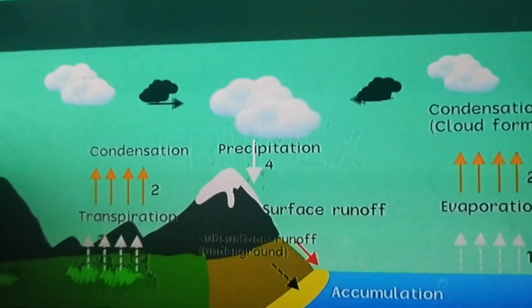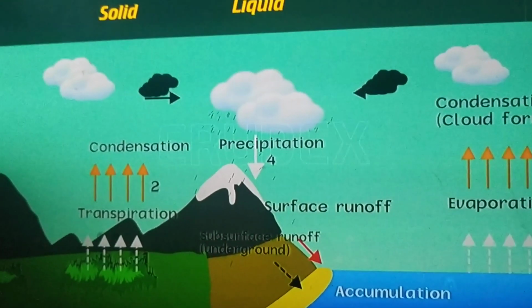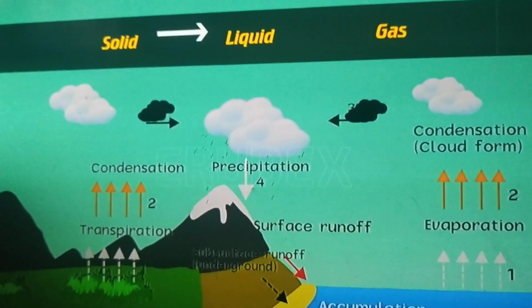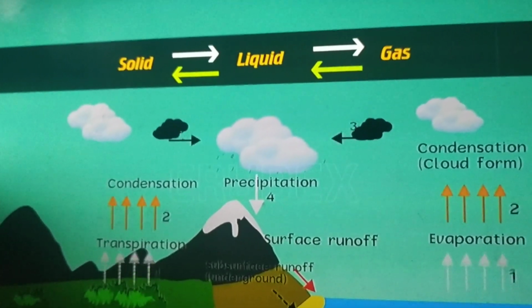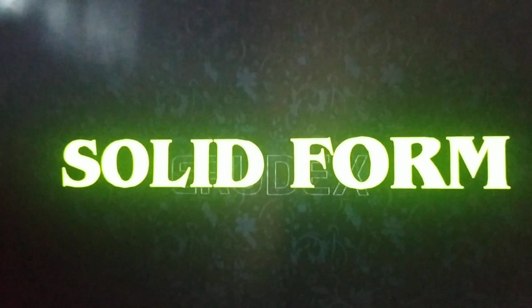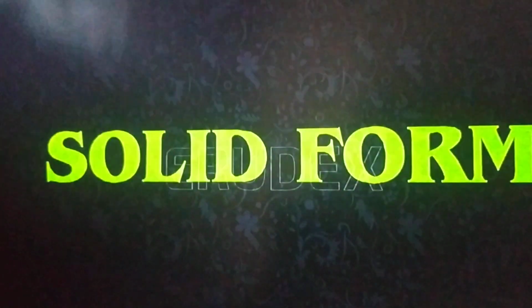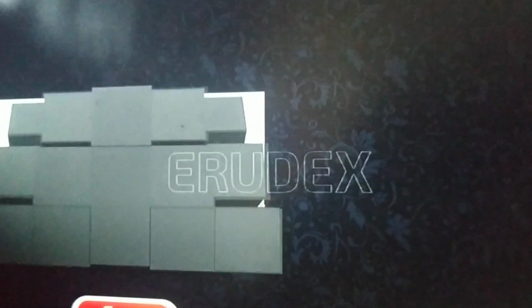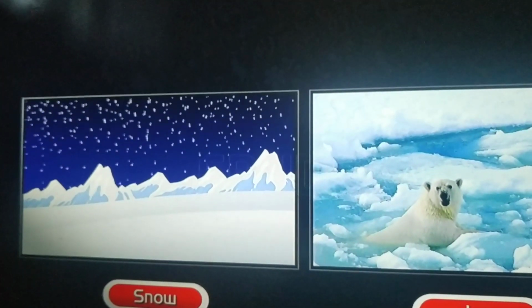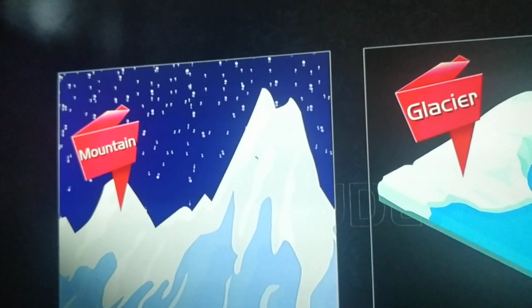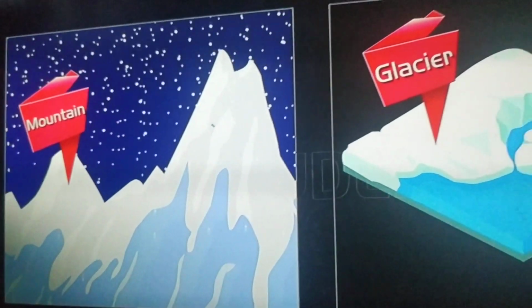See, this is the process in brief. We have to learn about forms of water. That is solid, liquid, gas. First we have to learn about solid form. How can we see water in solid form? In snow. Where can we find snow? In mountains and glaciers.